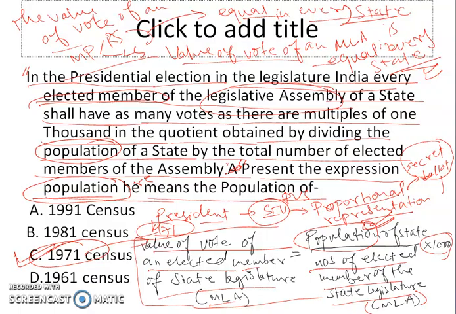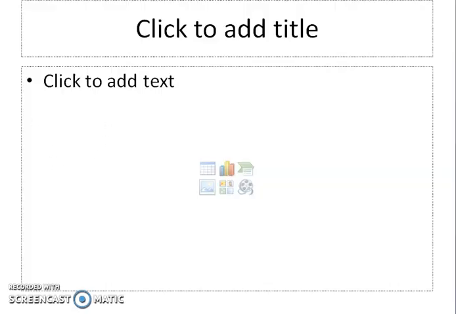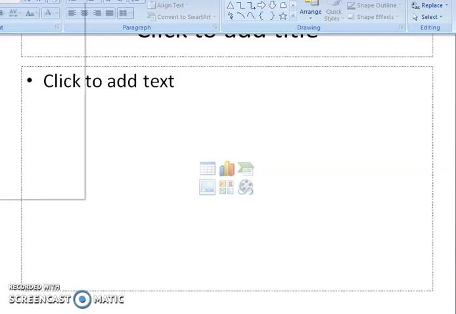So now we have to know the formula of value of vote, how the value of vote of an MP is calculated.